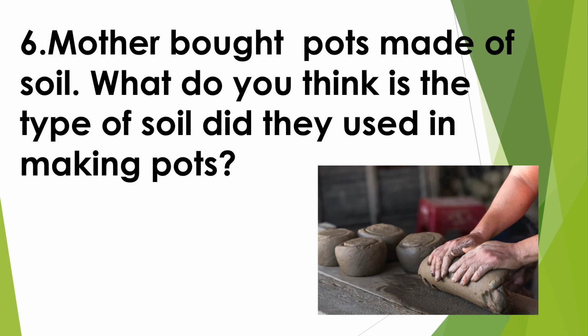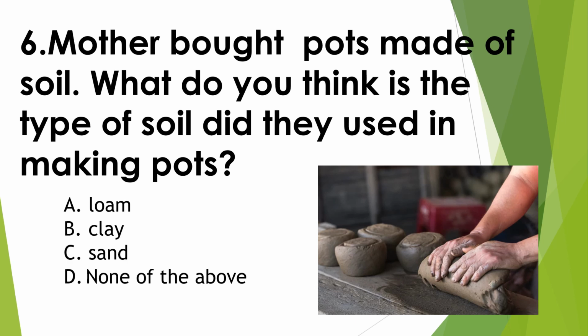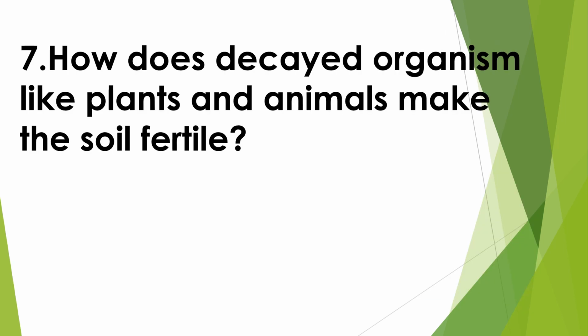Mother makes pots out of soil. What do you think is the type of soil they used in making pots? A. Loam. B. Clay. C. Sand. D. None of the above. The correct answer is letter B. Clay. Next.